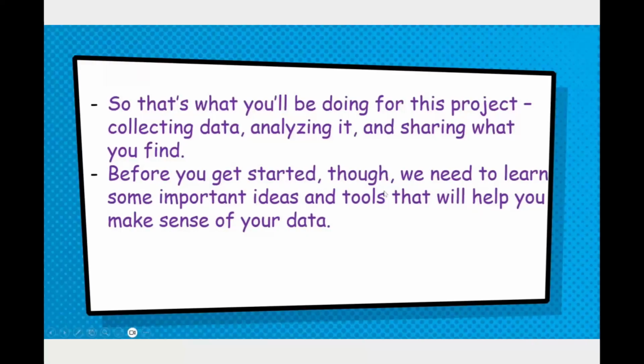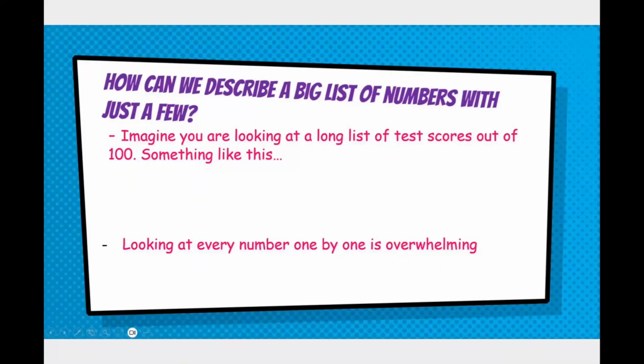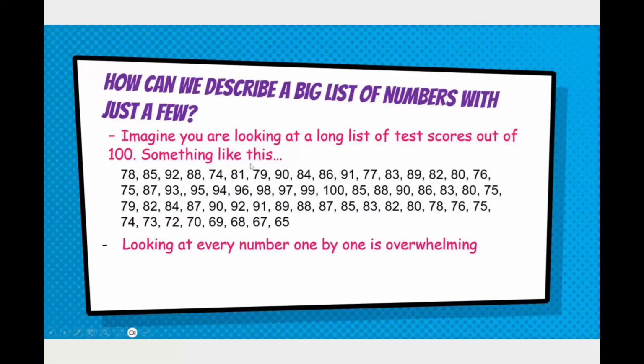Before you get started, we need to learn some important ideas and tools that will help make sense of your data. So we're going to explore how we can describe whole groups of numbers using just a few key values. How can we describe a big list of numbers with just a few? Imagine we're looking at a long list of test scores out of a hundred. Just like last time, after we collected our data, we had that big long list, and it just looks like a bunch of numbers.